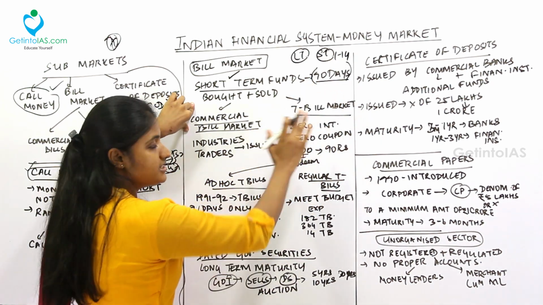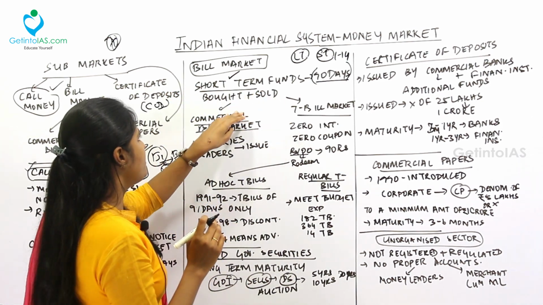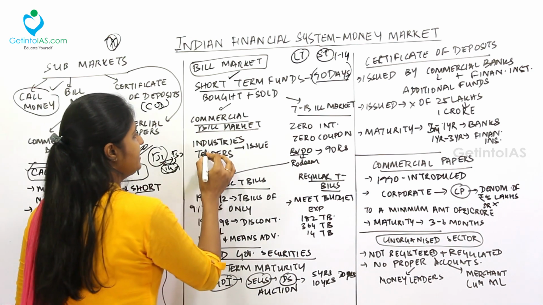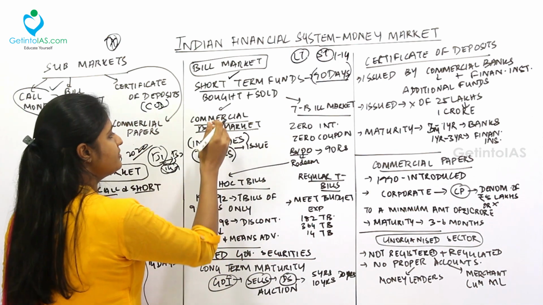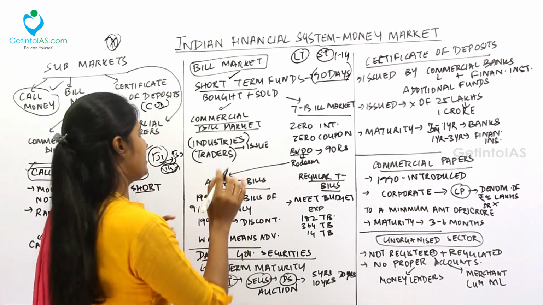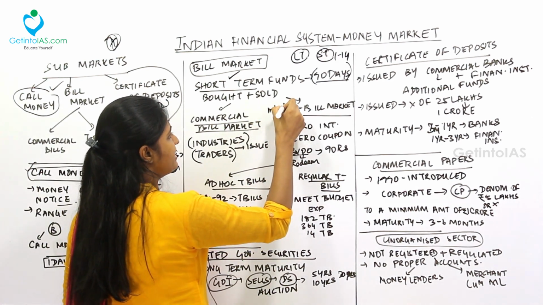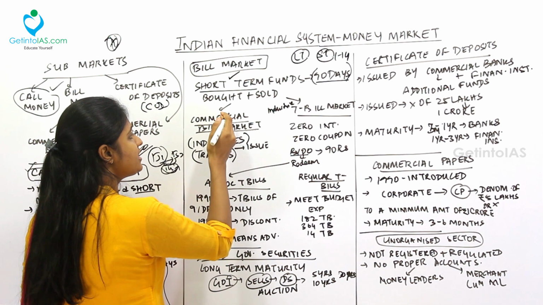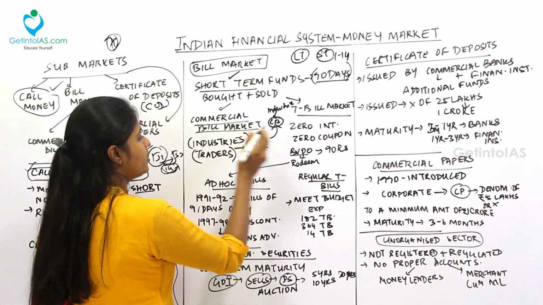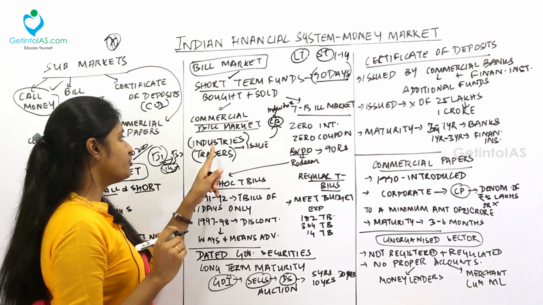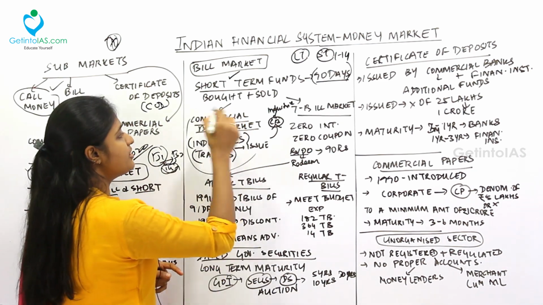See, under this, again, this is divided into two. First thing is the commercial bill market. Next one is the T-bill market. So under the commercial bill market, you have the industries. See, we have the industries, we have the traders. They issue the what? Commercial bill. For example, in case I am setting up an industry, I need money. So for that, I issue commercial bills and get money from the market. So that is called the commercial bill market. Not only the industries, even the traders will issue commercial bills. So all these people come under the commercial bill market.